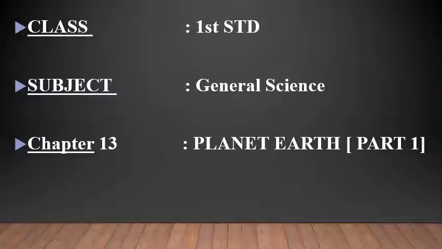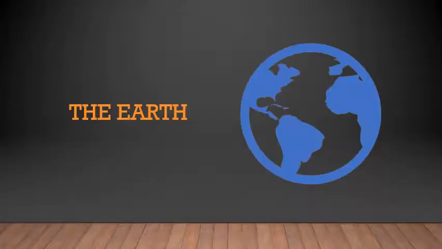The following video is for Class 1, Subject General Science, Chapter 13, Planet Earth, Part 1. Now, in this lesson, we are going to learn about our planet. What is planet Earth? It is the planet on which we live. We are going to learn what kind of planet it is and what are the different lands and water sources that are present on Earth. So let's begin with the lesson.